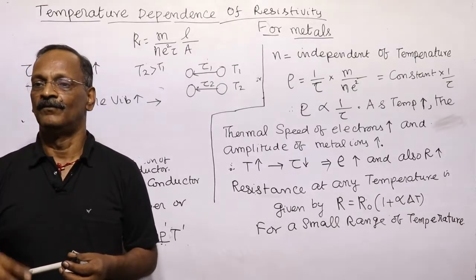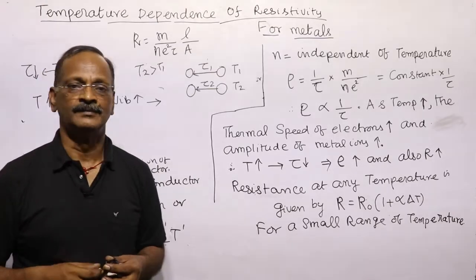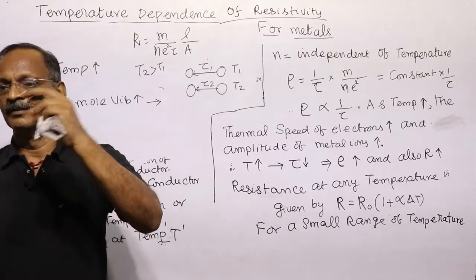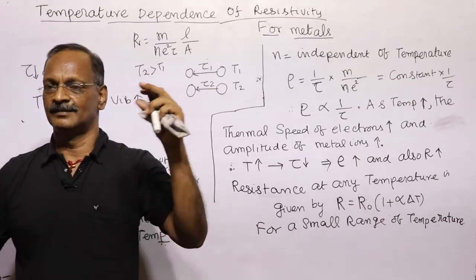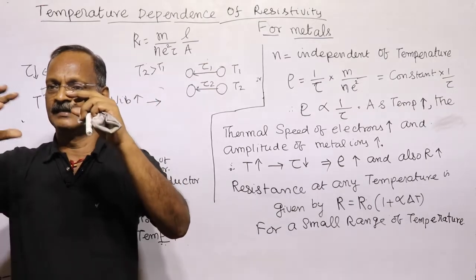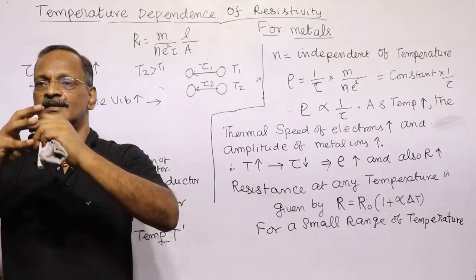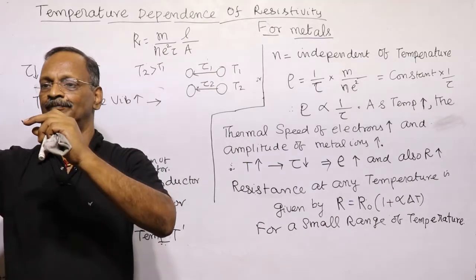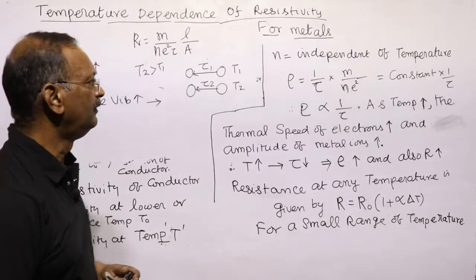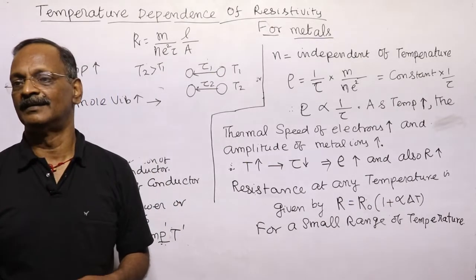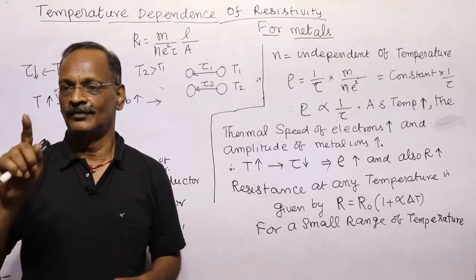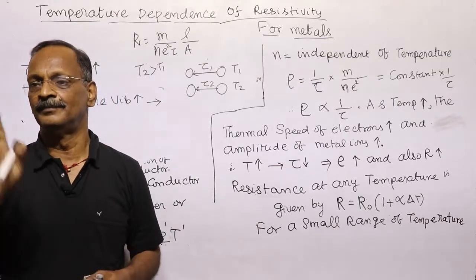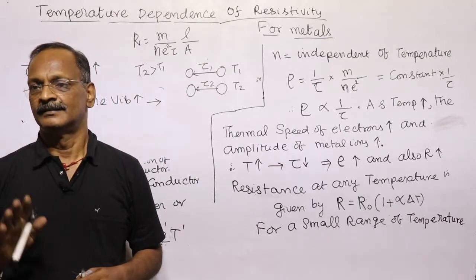It also vibrates with more amplitude. It means this is also moving with thermal agitation due to thermal energy, and it vibrates. The collisions between the free electron, the drifting electron, and the metal ion will be frequent, and there are a lot of metal ions and free electrons. When one free electron is liberated, one metal ion is created.